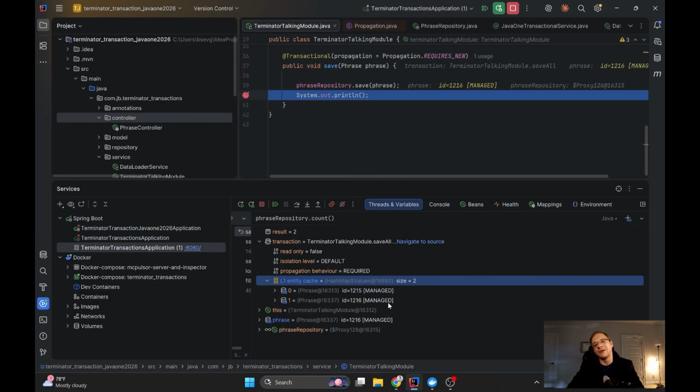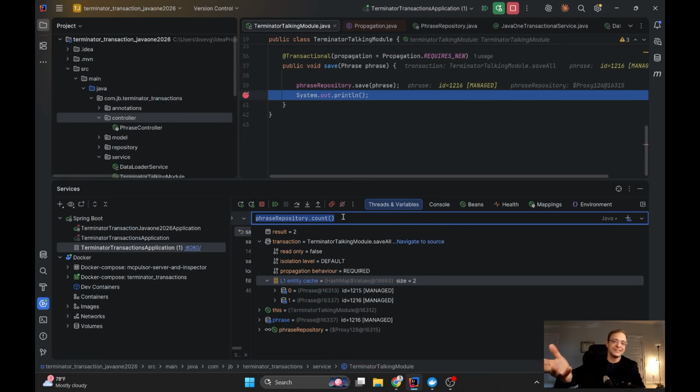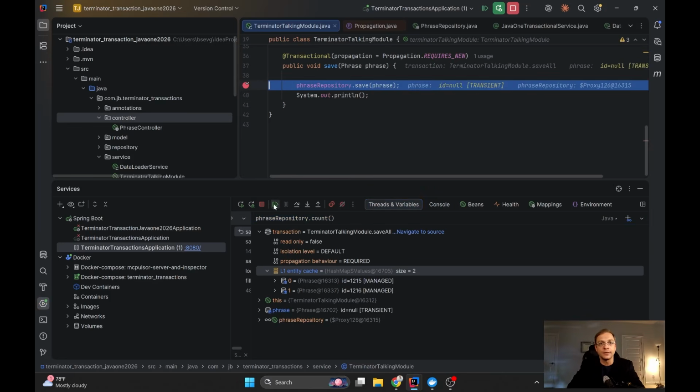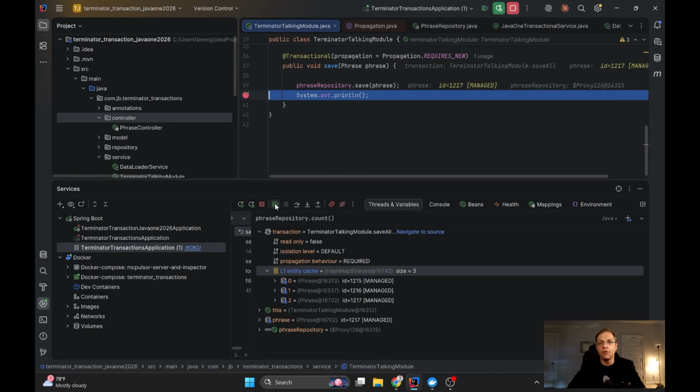But actually, I'm thinking no. I'm almost sure that this mechanism is working against the same first level cache because it's not flushed yet, and it will be flushed, if we don't flush it manually, only when the transaction is closed. So if we put the breakpoint here, for example, and run it again, we can see that the new phrase coming here is transient, and its ID is null because it's not saved yet. But after the save method is invoked, it becomes managed and now it has an ID.